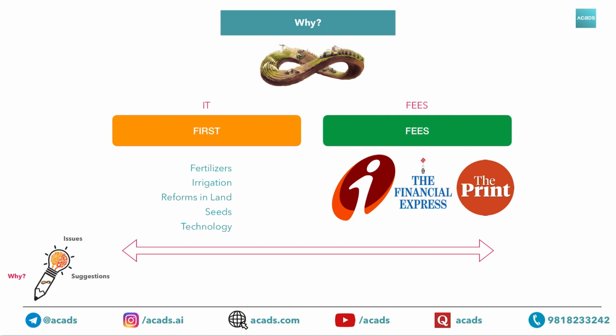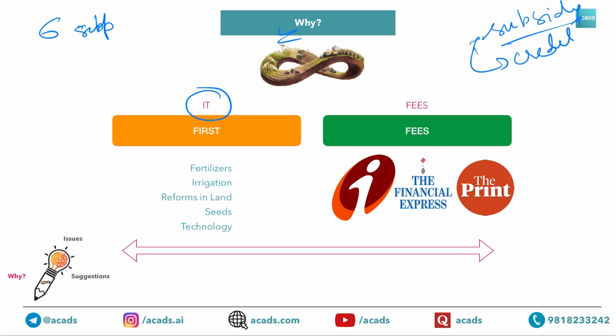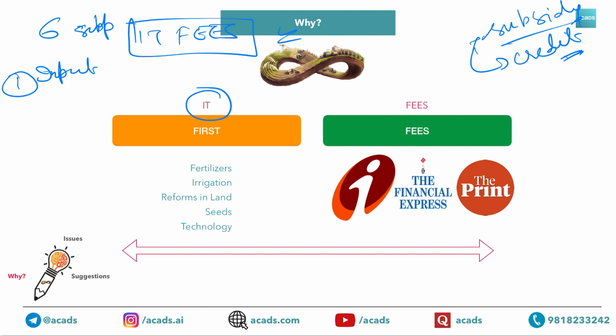As you must already know, here we are going to divide why into 6 subparts. So let's take for example subsidy. We will start with subsidy only as an example, or credit, to explain these things. So suppose we are explaining subsidy to you. What is the need of subsidy? First of all you will talk about the input efficiency, that is IT fees. The mnemonic is IT fees, IT and fees.